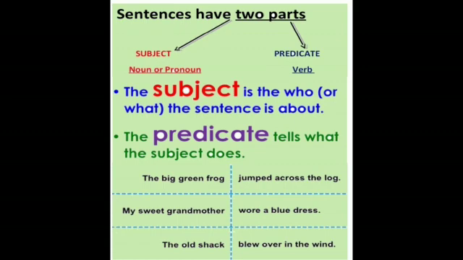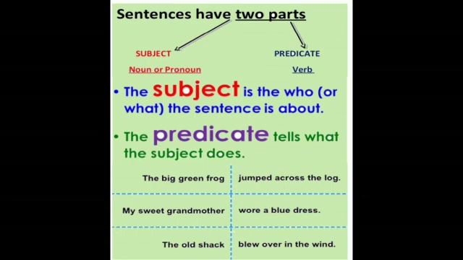Then, my sweet grandmother wore a blue dress. Here my sweet grandmother is the subject, whereas the predicate is wore a blue dress. Here wore is a verb and a blue dress is a phrase which shows the action that the subject has done. So the subject is related with the predicate.